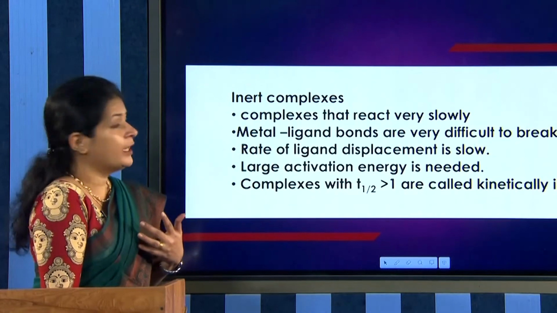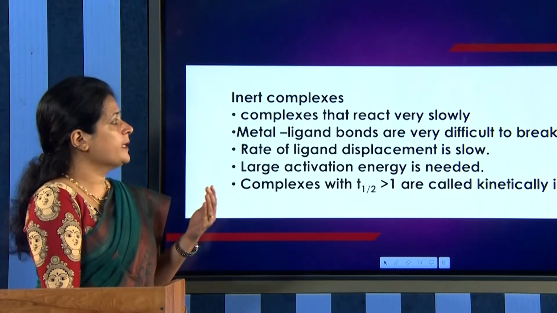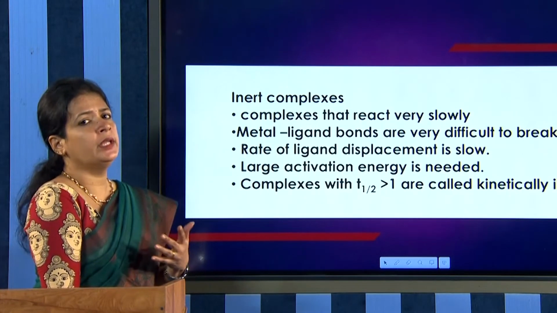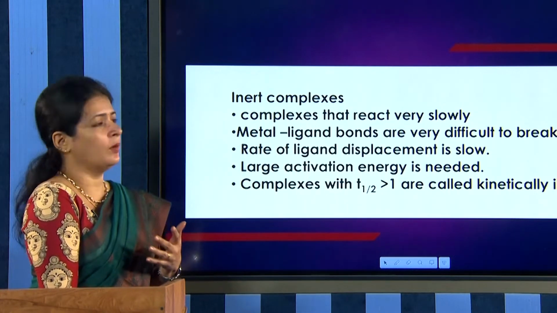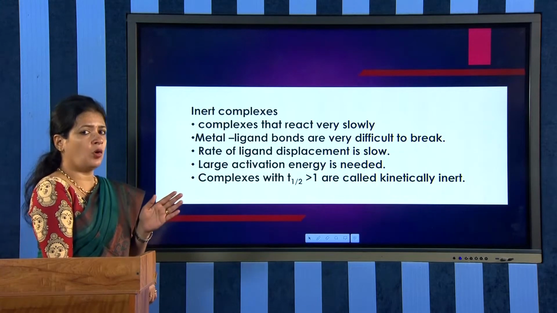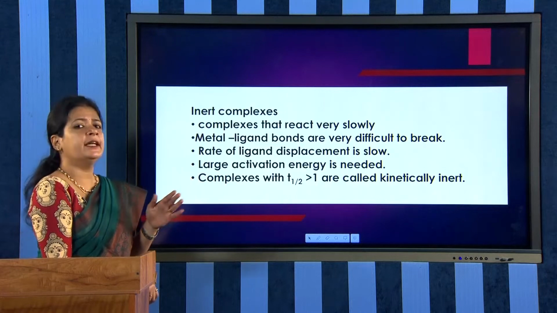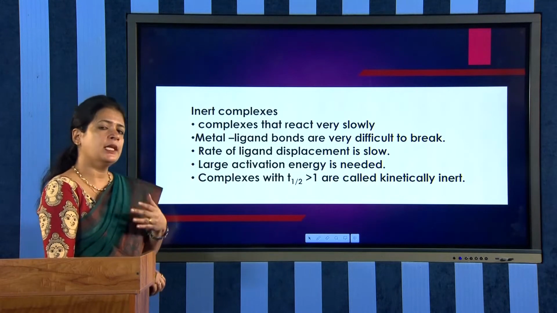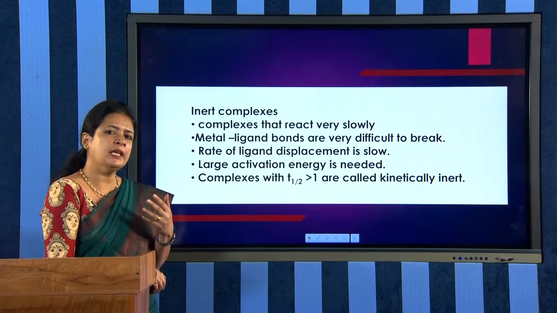And now, what are inert complexes? The complexes that react very slowly are generally called inert complexes. And in inert complexes, the metal ligand bonds are very difficult to break. That is, metal ligand bonds are broken very slowly.